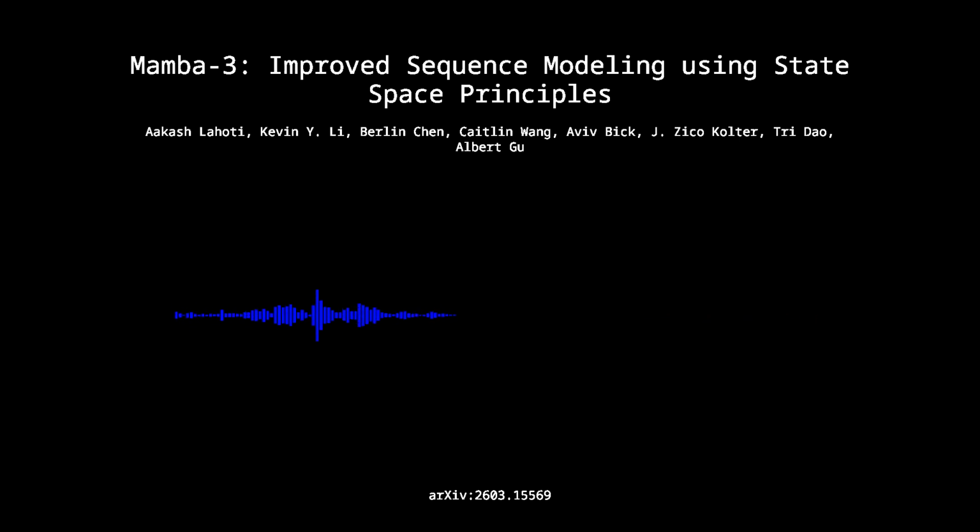The empirical results are incredibly strong. At the 1.5 billion parameter scale, the MIMO variant of Mamba-3 improves average downstream accuracy across a massive suite of zero-shot tasks by 1.8 percentage points over the next best linear model, which was Gated DeltaNet. That's significant. And perhaps more surprisingly, it beats the transformer baseline by 2.2 points. Which is remarkable considering transformers inherently possess exact recall capabilities via their KV cache, which is something linear models natively compress away.